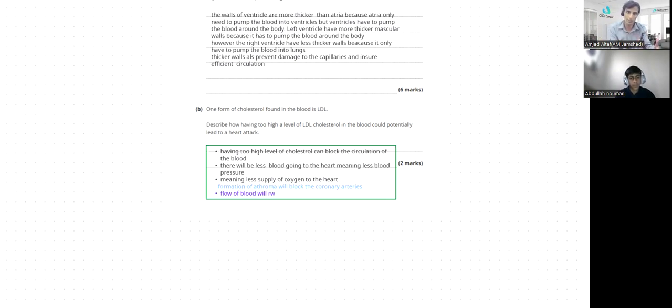So the sequence is like this: formation of the atheroma, the artery becomes narrow, or all of the coronary arteries become narrow, and this reduces the blood flow. And the last point is that it leads to the heart attack. And as you know, where the blood is not flowing properly, those cells are deprived of oxygen supply. So the sequence is important in this case as well.